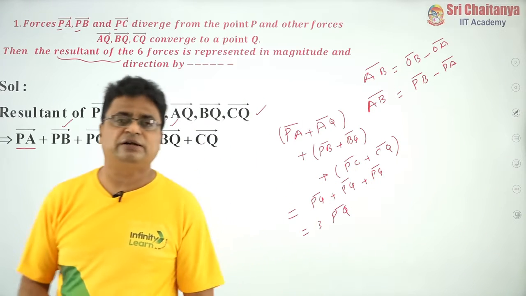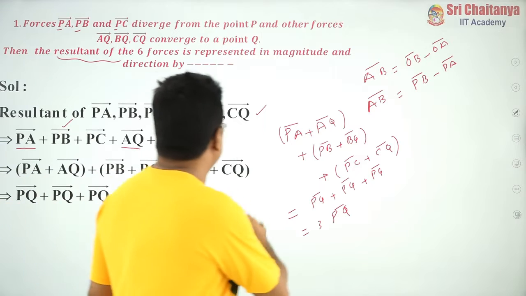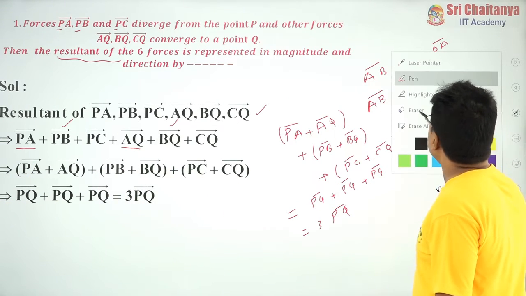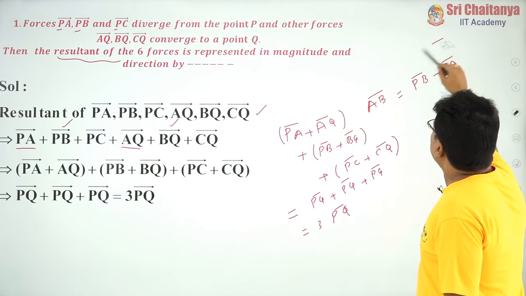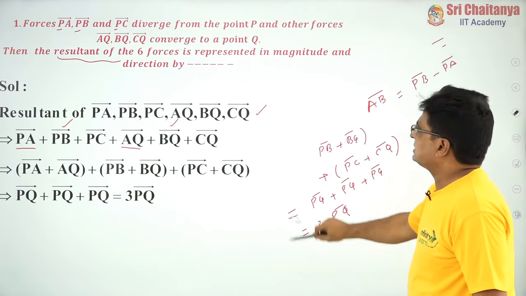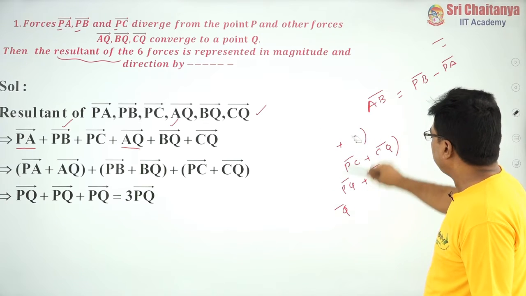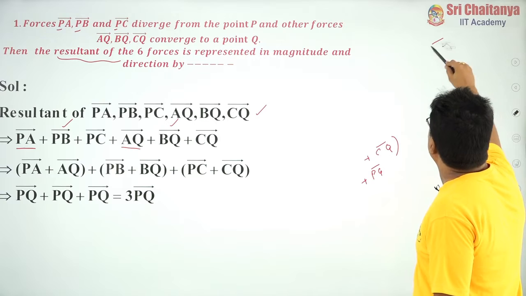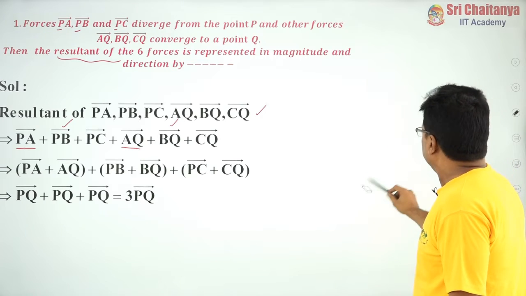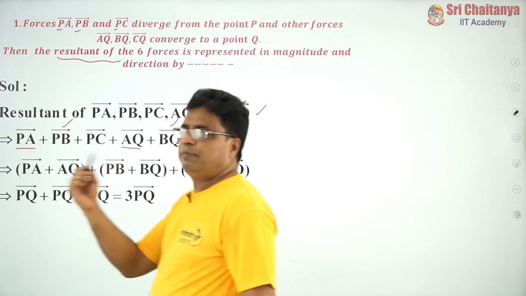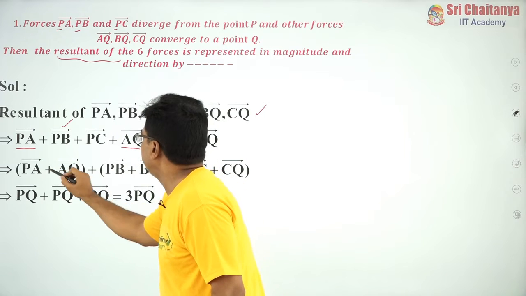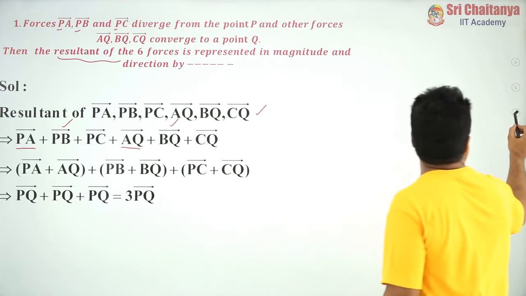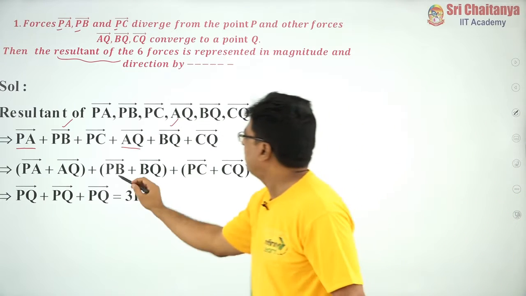This is the resultant of these 3 forces. The same thing I have given in the solution part also. Please try to understand, try to practice. Whenever we are adding 2 vectors, if the end point of one vector is the initial point of another vector, then we can write the sum as the initial point of the first vector and the end point of the second vector. That means PA plus AQ is PQ bar. Like that we can write the vectors.